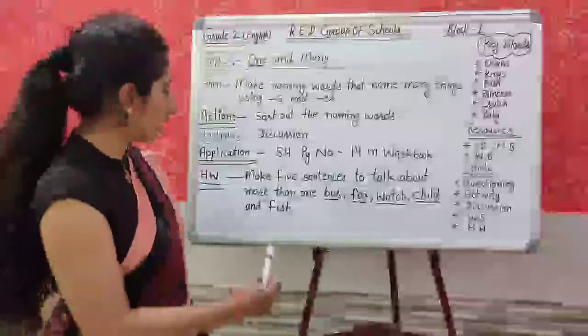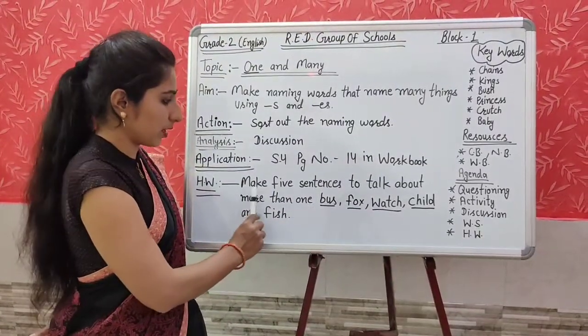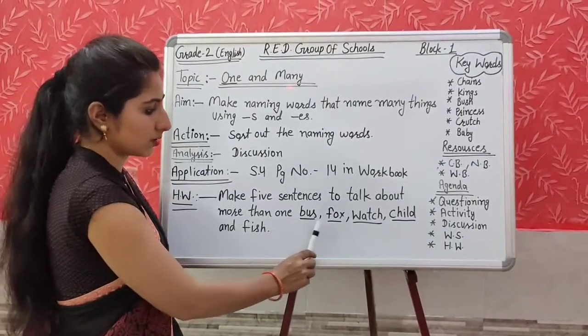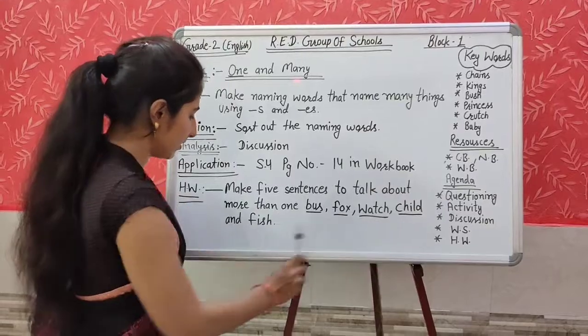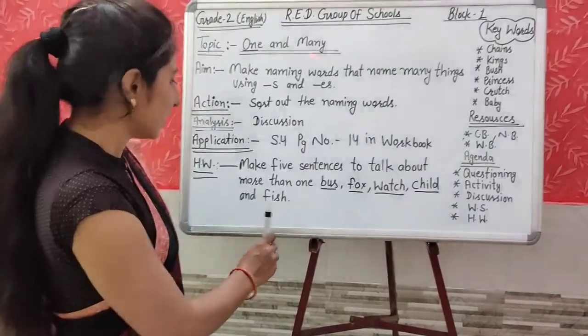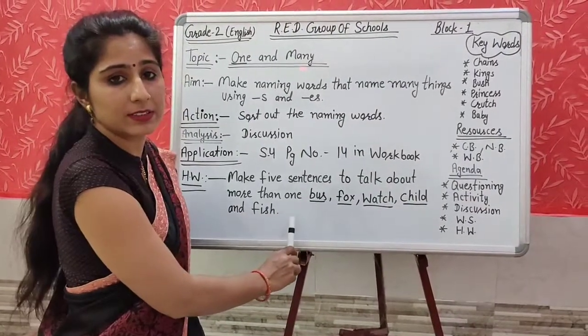Yes students, now it is time for homework. What is your homework today? Make 5 sentences to talk about more than one bus, fox, watch, child and fish. What will you do in it? You will make 5 sentences.